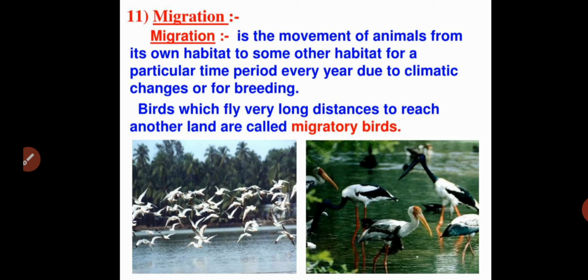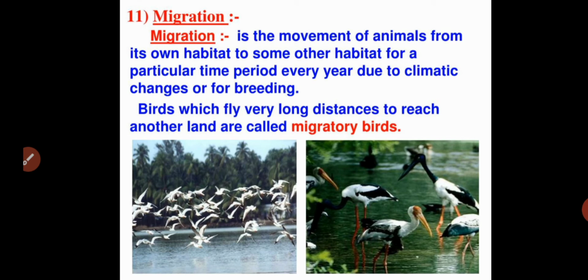Migration is the process of movement of animals from their own habitat to some other habitat for a particular time period every year, due to climatic changes or for breeding. Different climatic conditions exist on this earth, and from one country to another the climate or weather may change.